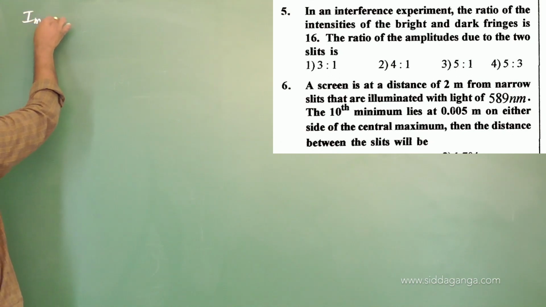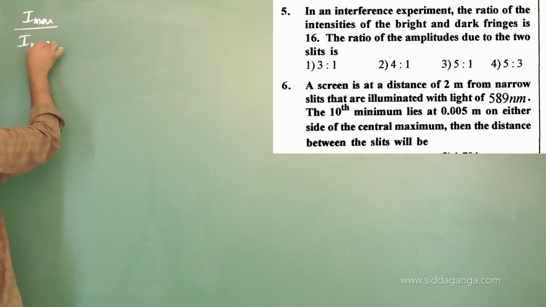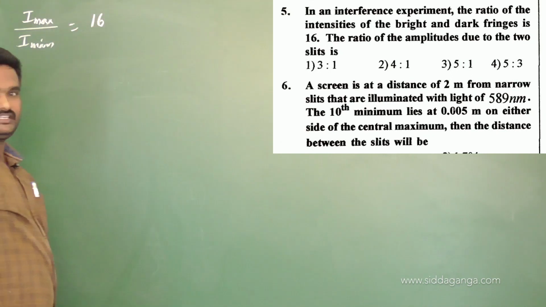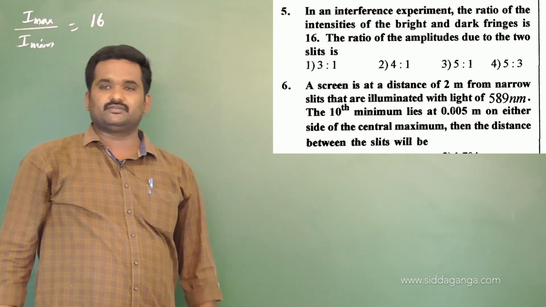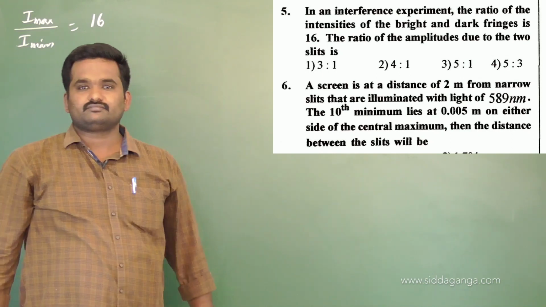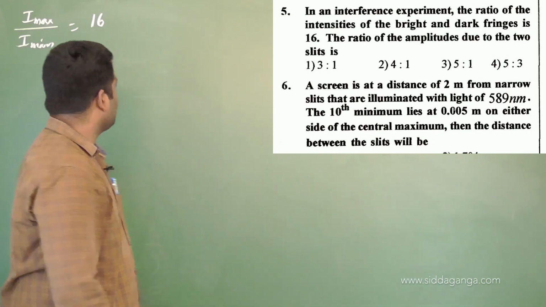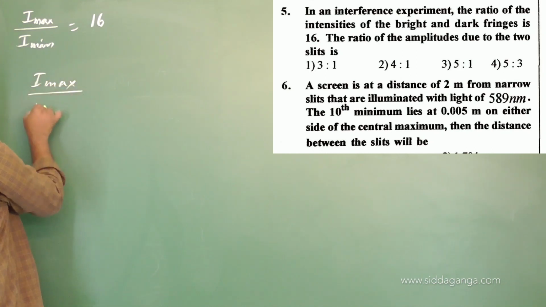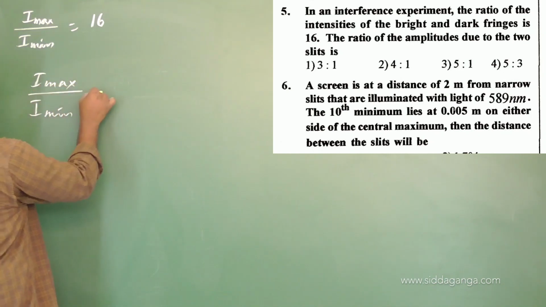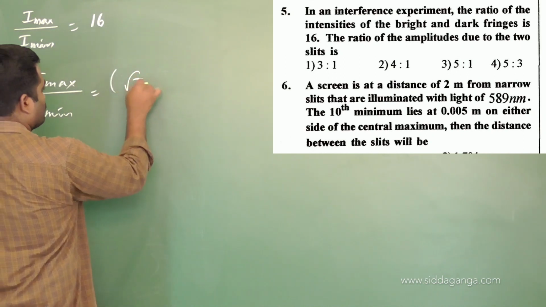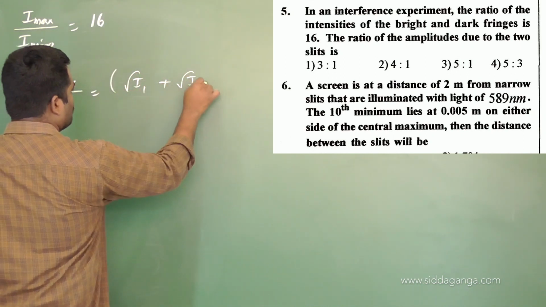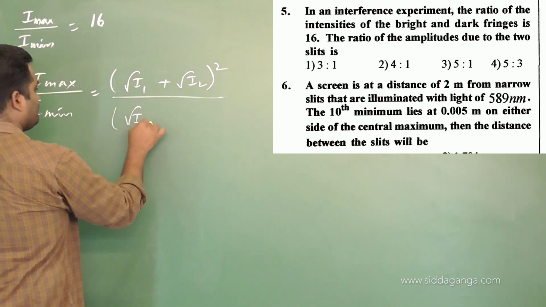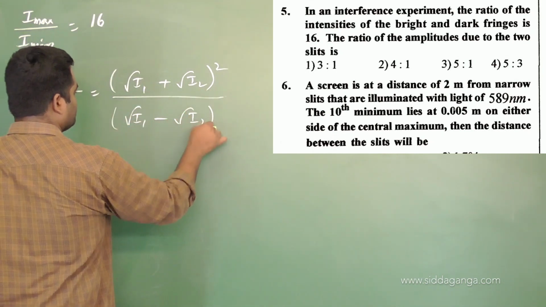I maximum divided by I minimum is 16. The question is, the ratio of the amplitudes due to these two slits. You know the I maximum by I minimum formula we just wrote: I maximum by I minimum equals root I1 plus root I2 whole square divided by root I1 minus root I2 whole square.